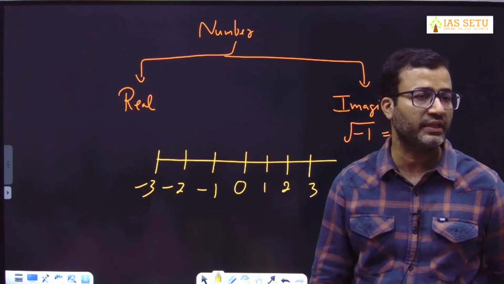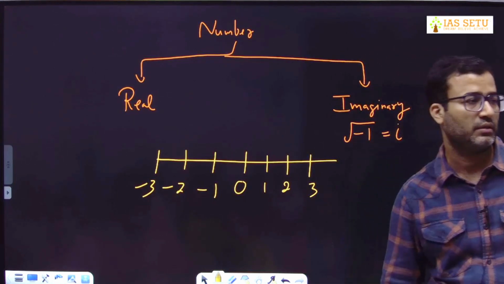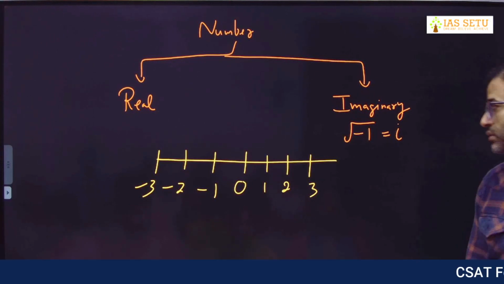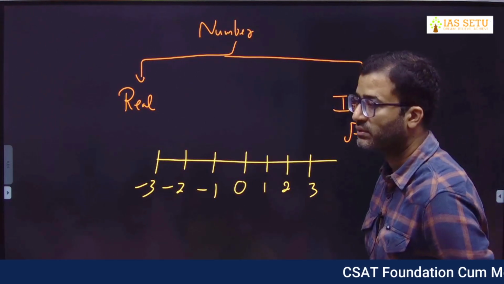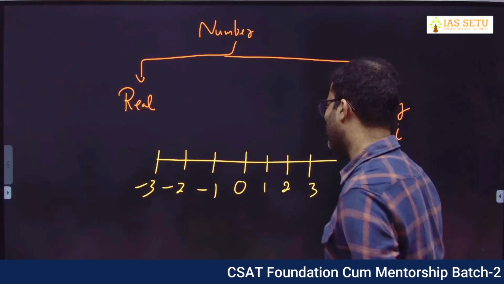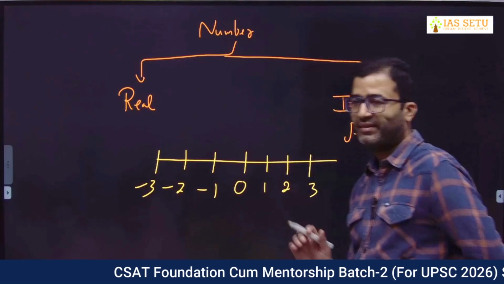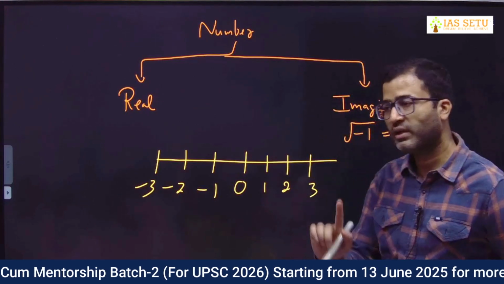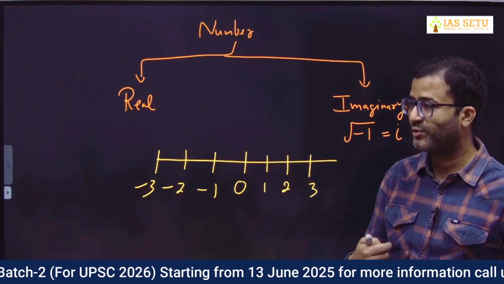Can we represent irrational number on number line? Your teacher told this? No, you are recalling. Let me tell you. Don't forget it even after 10 years, otherwise you will blame me.